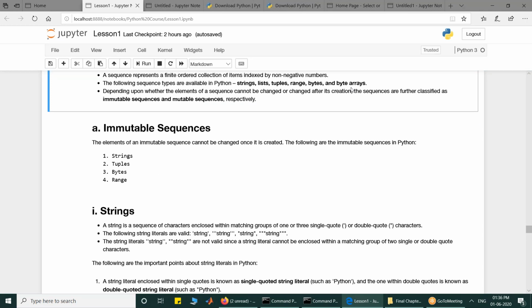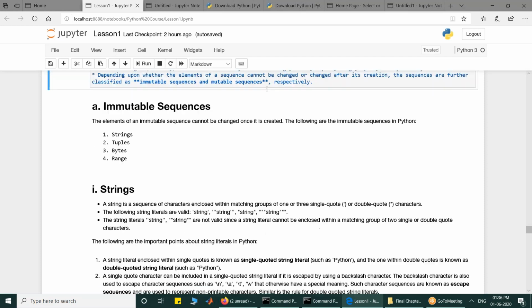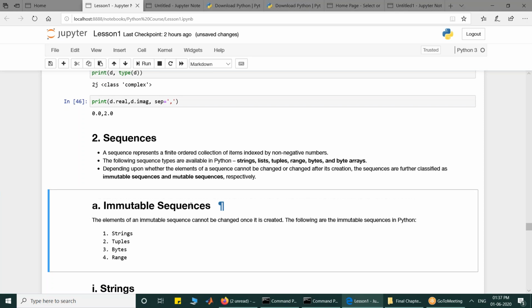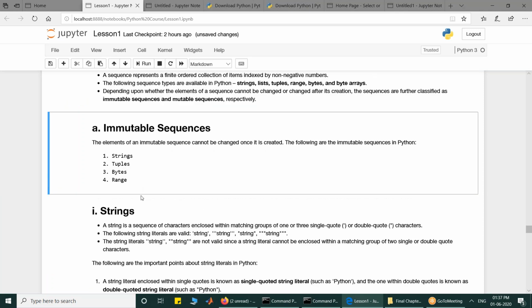Now some of the sequences are mutable and some are immutable. Out of all these, the only mutable sequence is list. List is the mutable type. Strings are immutable, tuples immutable, bytes immutable, and range immutable. List is mutable, you can change the elements of an object of list type. But for strings, tuples, bytes, range, you cannot.